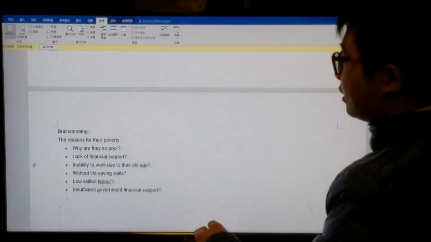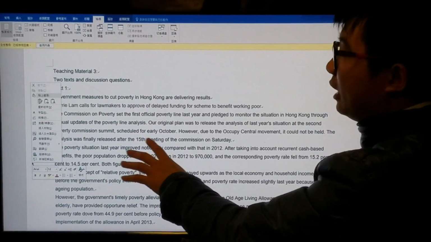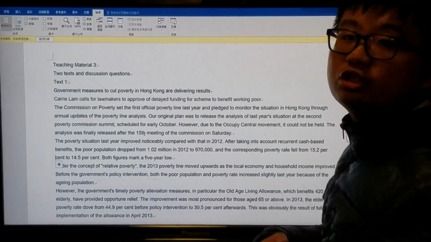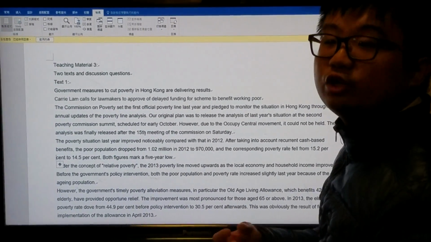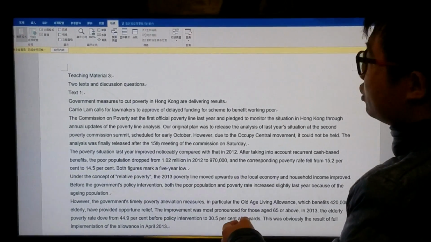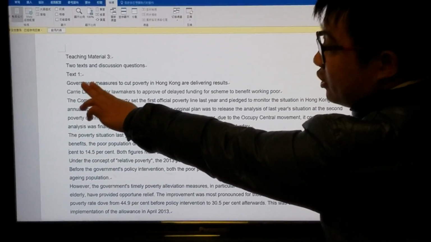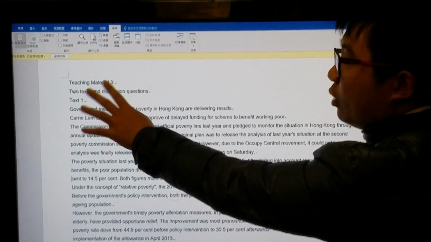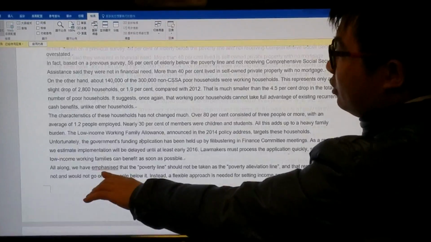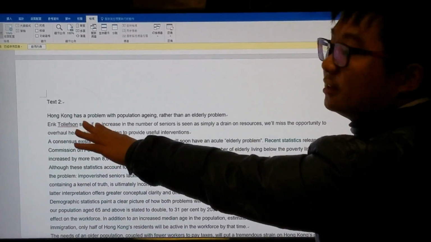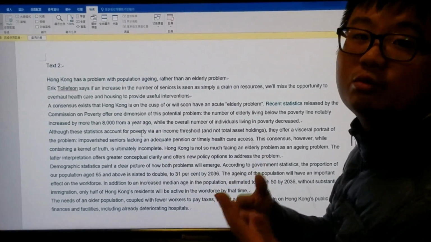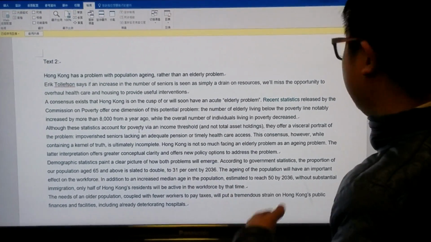After that, I would like to give them 2 reading tests. The reading tests are about the government's policies, which help the elderly deal with their poverty. So the first test is about the 3 kinds of government measures, and the second test is about another measure. So students will have a few government measures in their mind.